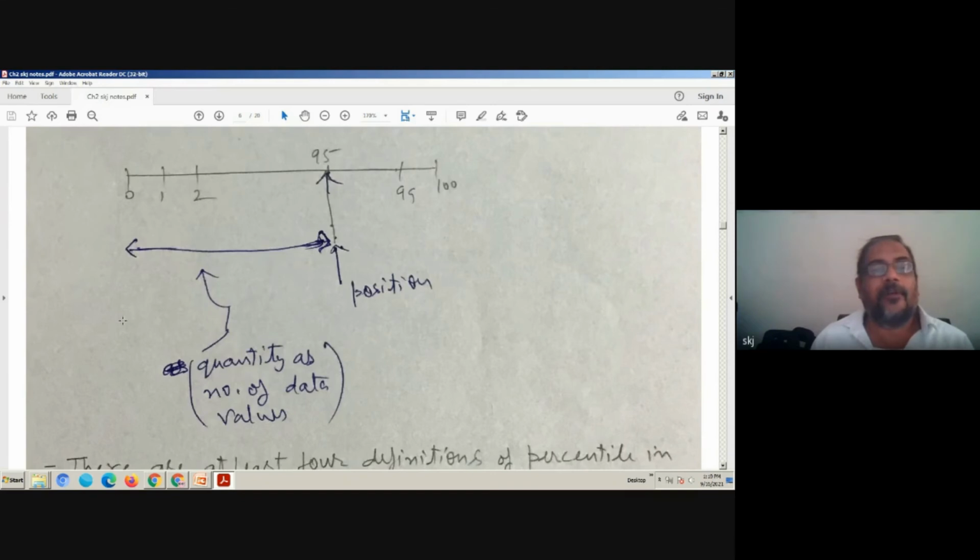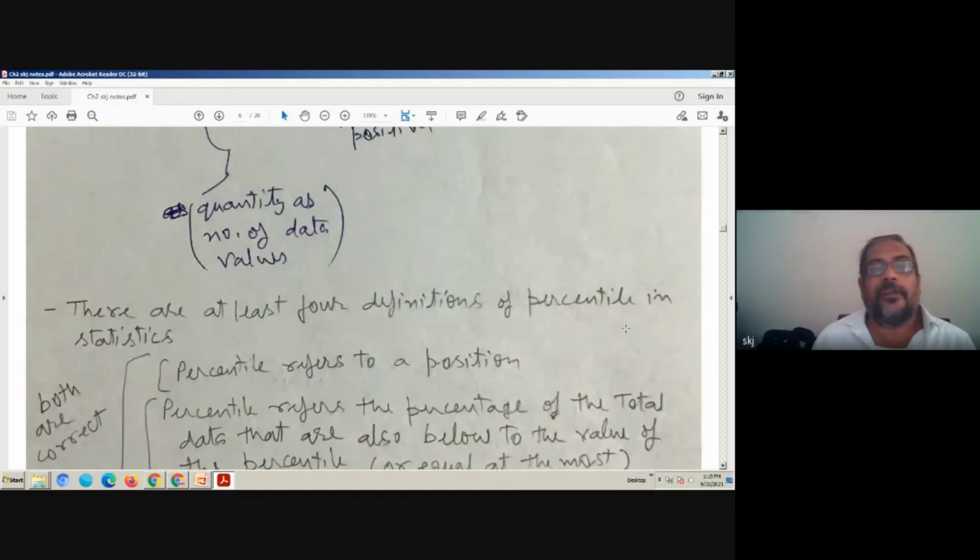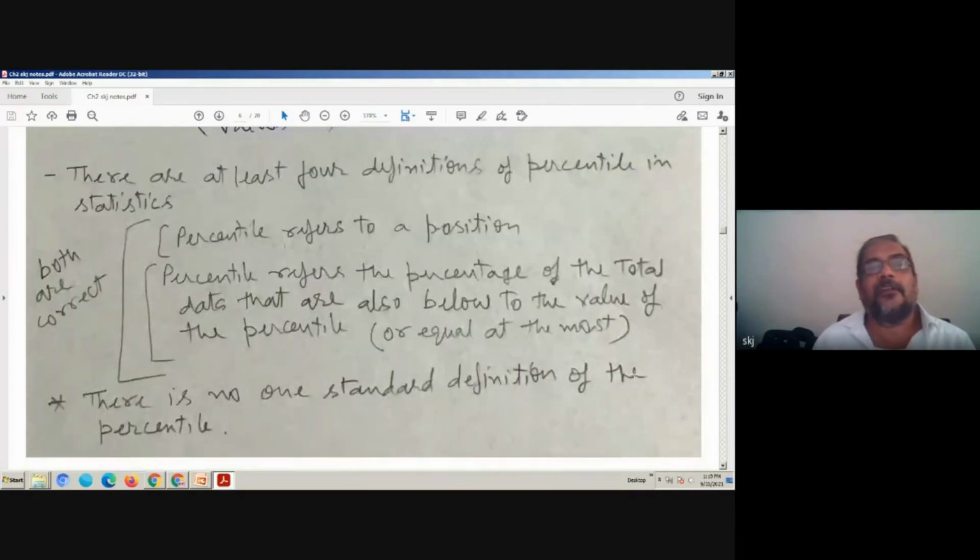In an examination, the number of students have lesser marks out of the 100 total students, and we can say it is position also. So in statistics, there are at least 4 definitions of percentile. When we say percentile refers to a position, it is correct. Percentile refers to the percentage of the total data that are below the value of the percentile. That means it is also referring to a quantity.